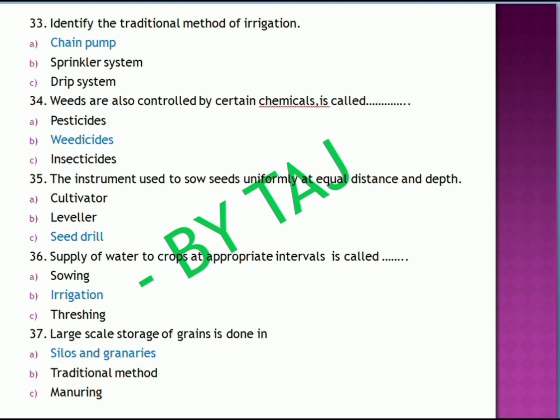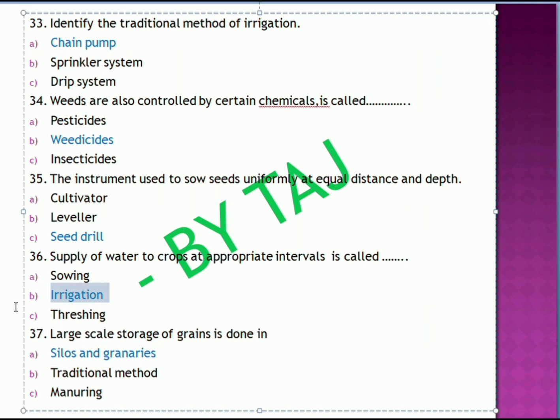So seed drill is the instrument used to sow the seed uniformly at equal distance and equal depth. So that is seed drill. Supply of water to crop at appropriate intervals is called irrigation. Supply of water to the crops at appropriate or regular intervals of time, we call it irrigation.